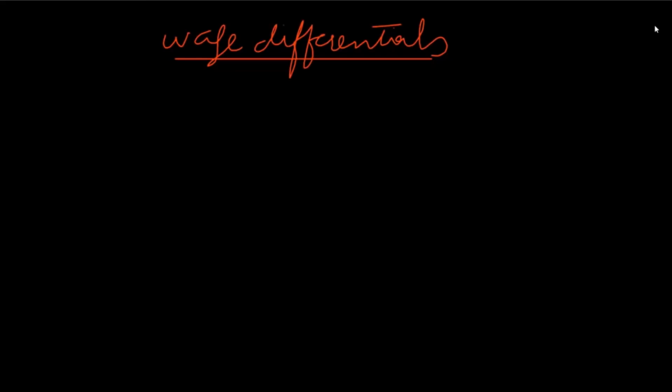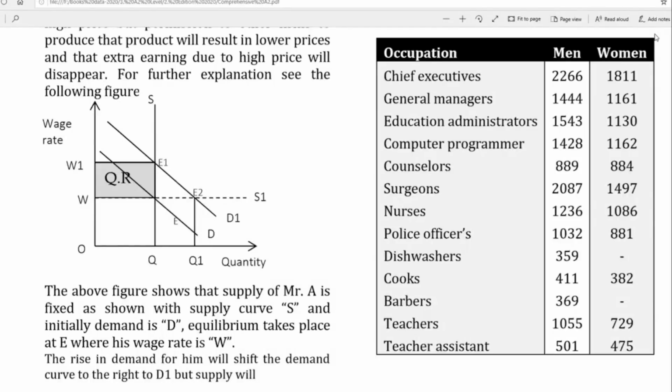For example, a doctor might be earning a high amount of money as compared to teachers, and teachers might be earning more than the cooks and then many other professions. So before moving to the factors that cause wage differentials, I would suggest all of you to stop the video and have a look at this table.